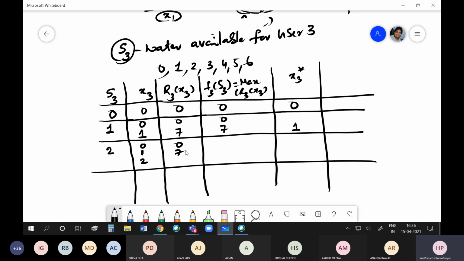If I give 2, I get a benefit of 12. So to get an optimal policy here, I release 2 units so that I get a benefit of 12. So X3 star is 2. Is it clear?